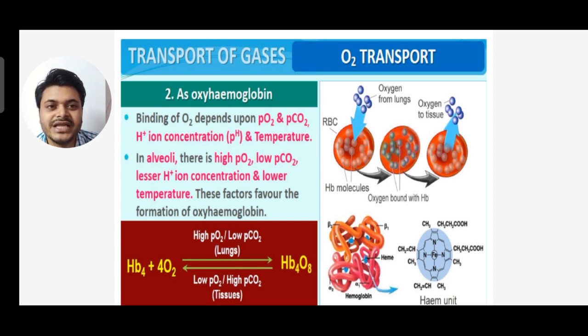In alveoli there is a high partial pressure of oxygen and a low partial pressure of carbon dioxide, so lesser hydrogen ion concentration and lower temperature. These factors favor the formation of oxyhemoglobin.